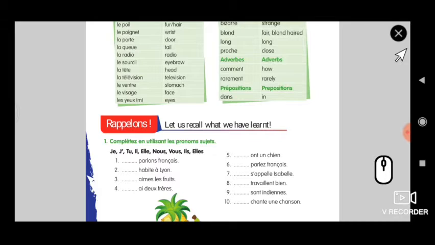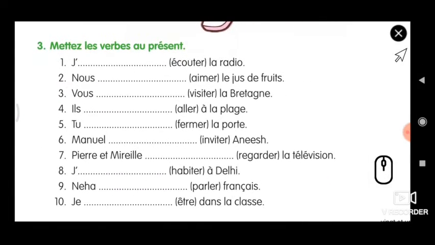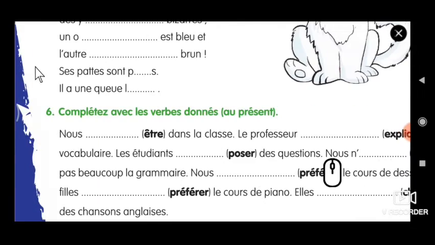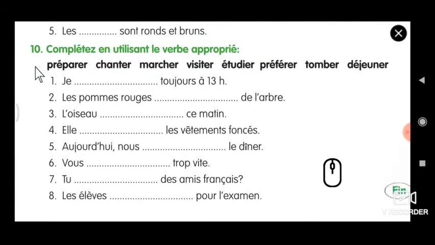Exercise number 1 we have finished, and exercise number 3. This is what I taught you last class, the ER verb conjugation endings. Today we are going to continue the same exercise in a different manner. That is, we are going to do exercise number 6 in a passage manner, and exercise number 10 will be your homework.